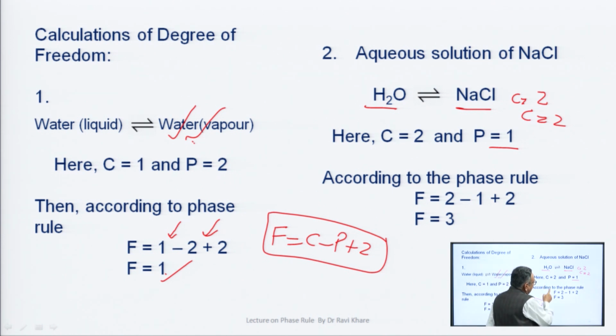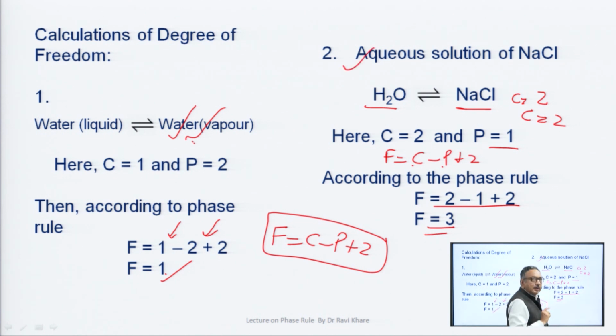So, we put the value of C and P in the phase rule. The phase rule is F is equal to C minus P plus 2. Put the value of C, that is 2, and the value of P, that is 1, and you will get 2 minus 1 plus 2, that is 3. So, the answer for this question is 3. In this way you can calculate the degree of freedom of various equilibria which are given for calculation.